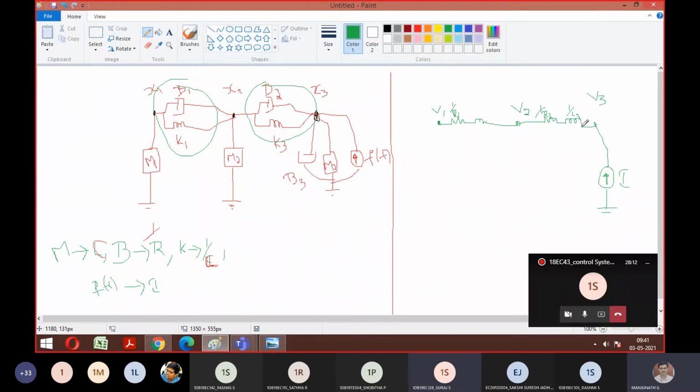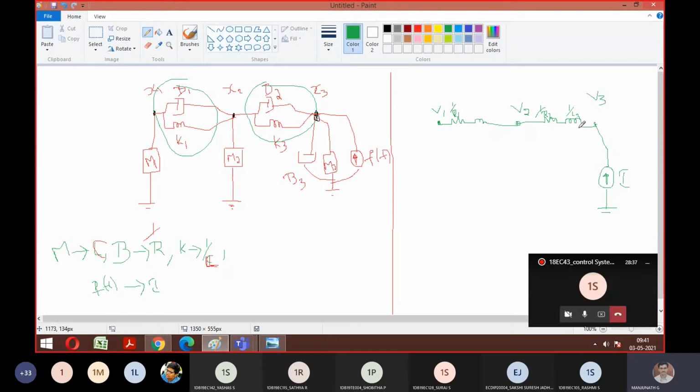Okay, sir. Don't make confusion. Understand clearly. We have written. I am writing the Fi analogy. How many nodes do we have? V1, V2, V3. So the first thing I wrote, where is force? That is replaced with current. That is only for V3. Then between V2 and V3, you add B2 and K3. But both are in parallel. According to logic, that should be in series.